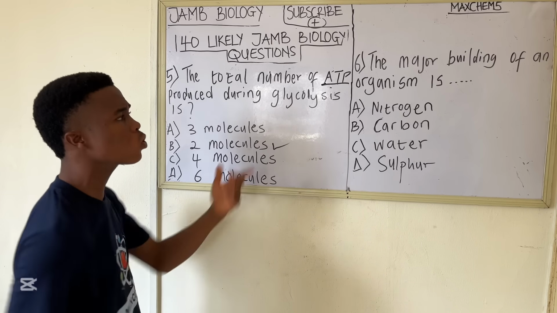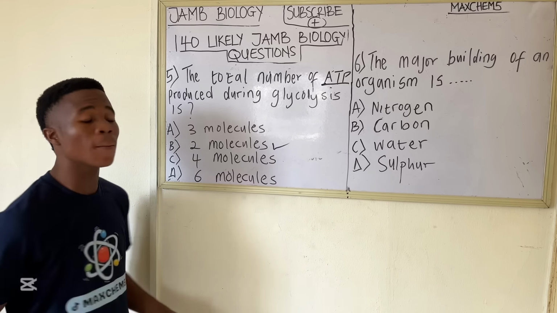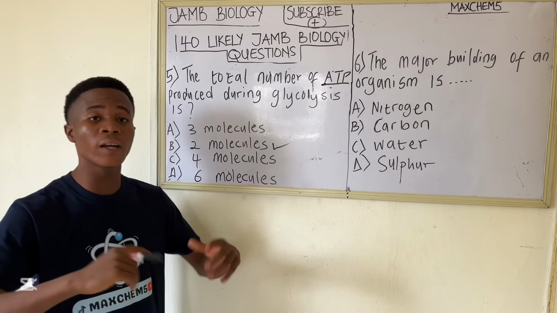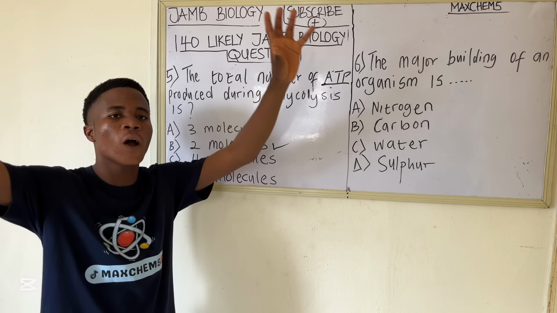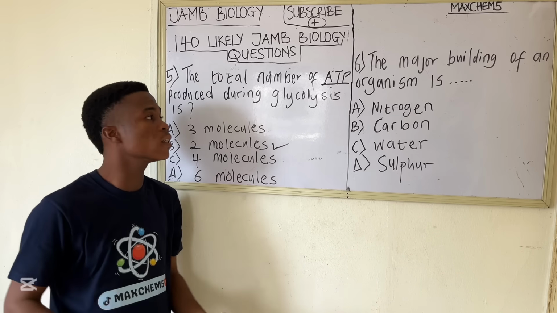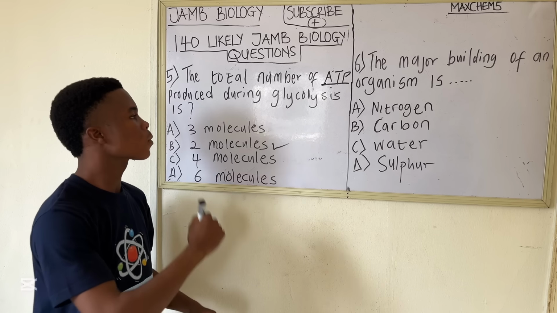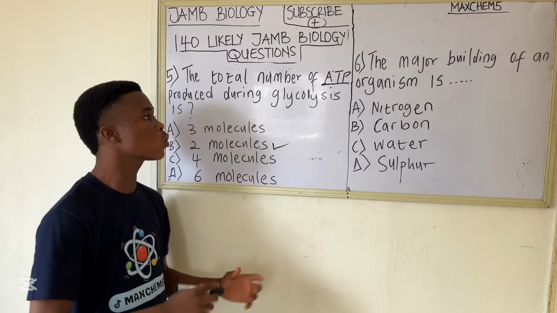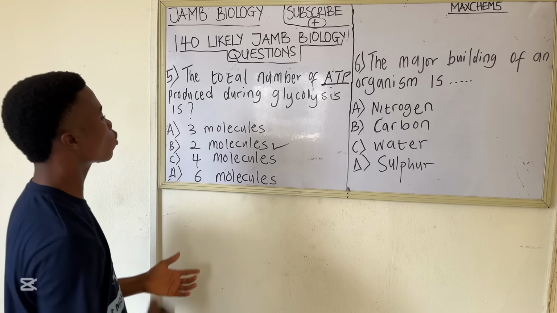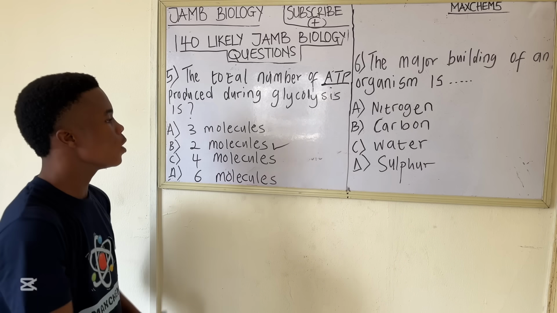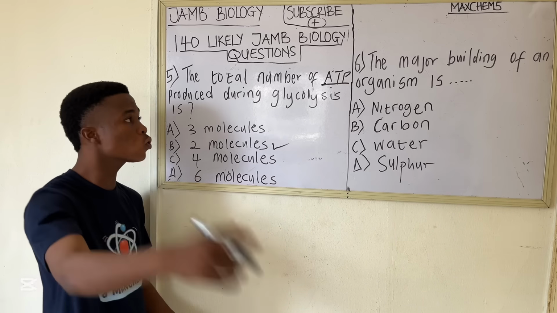The Krebs cycle is the second stage after glycolysis, and the amount of ATP that is being released from the Krebs cycle is 36. So the total amount of ATP that is released during aerobic respiration is 38 ATP. So the correct answer to this question is 2 molecules. So let's go to the next question.